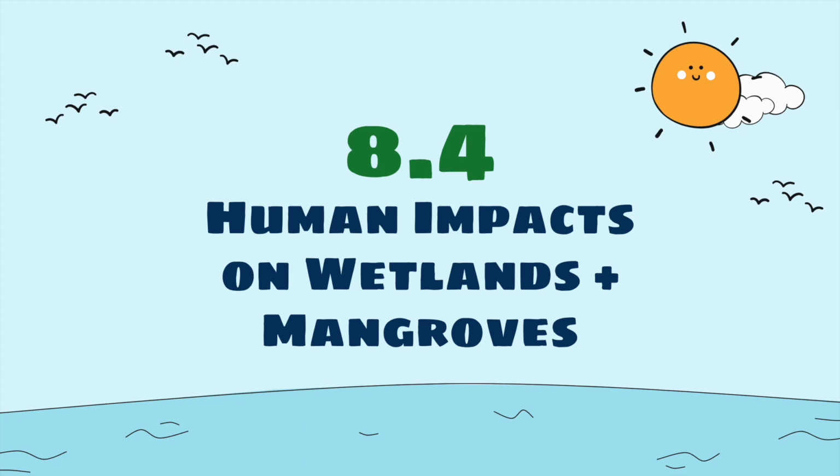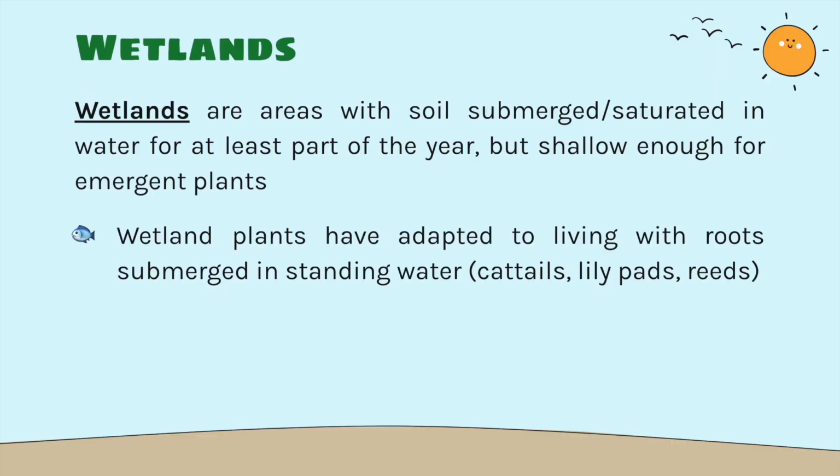Hi everyone. In this section, we're going to talk about human impacts on wetlands and mangroves, specifically what wetlands are, some of the ecosystem services they provide, and then some threats to ecosystems, specifically anthropogenic threats. So what are wetlands? Wetlands are areas with soil that's submerged or saturated in water for at least part of the year, but remains shallow enough for emergent plants.